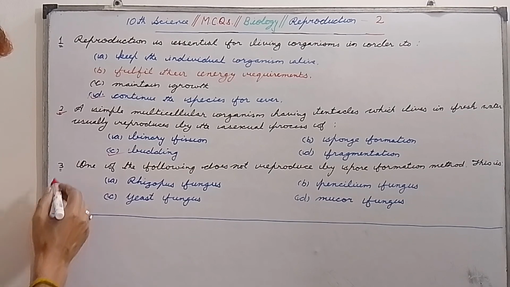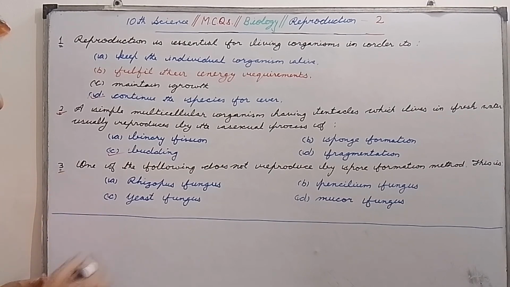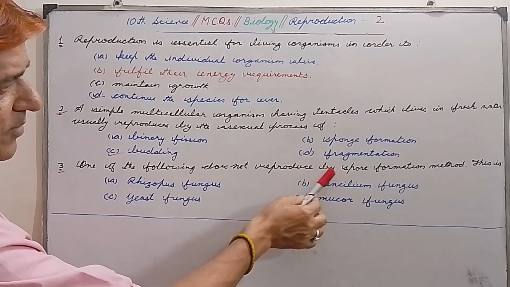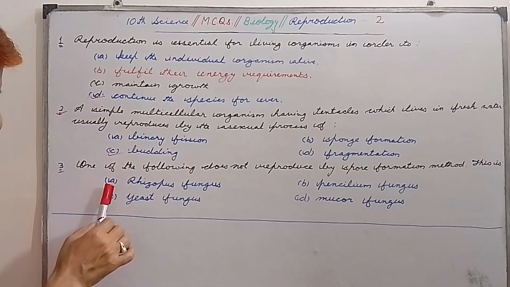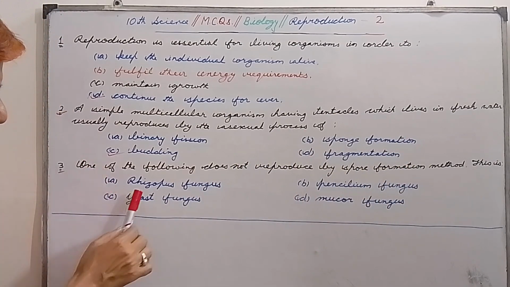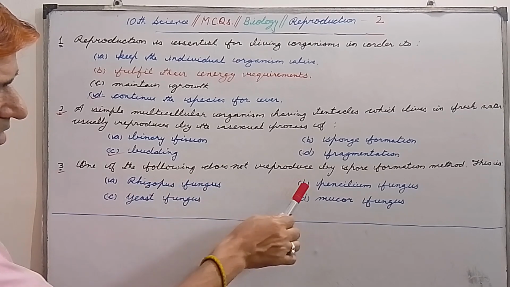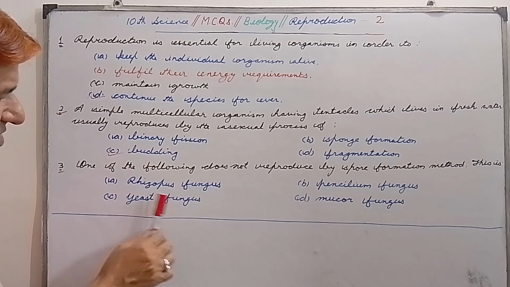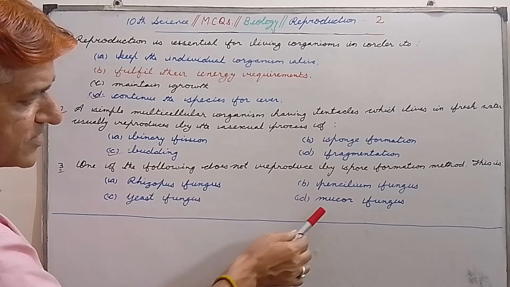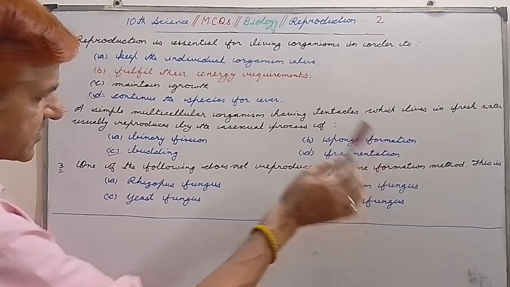Question number 3. One of the following does not reproduce by spore formation method. First option is rhizopus fungus, B is penicillium fungus, C is yeast fungus, and D is mucor fungus.